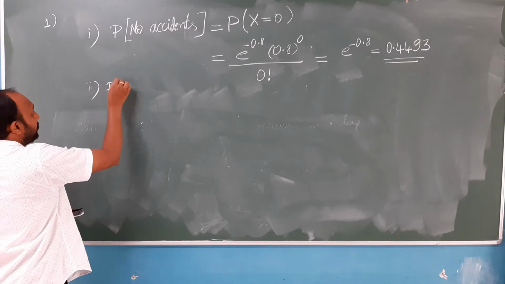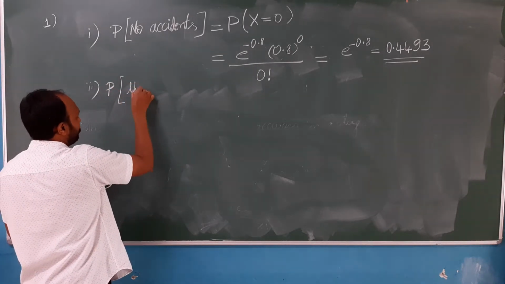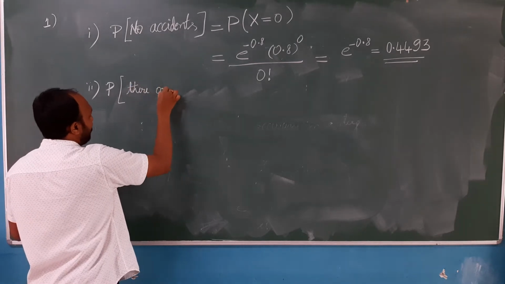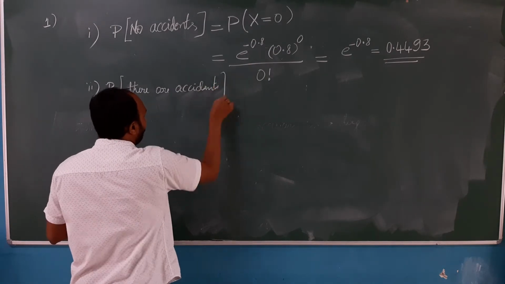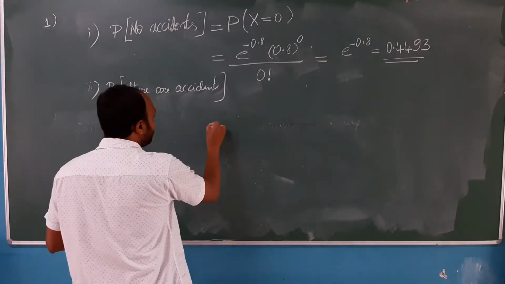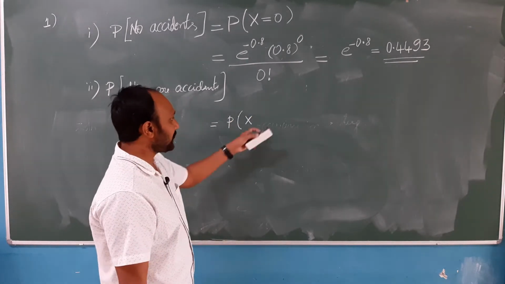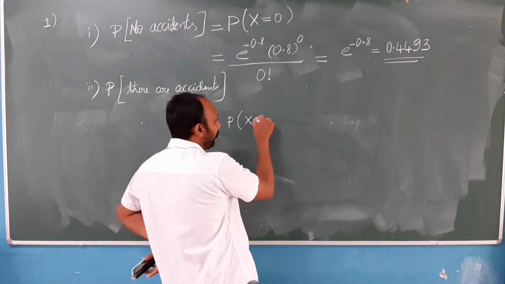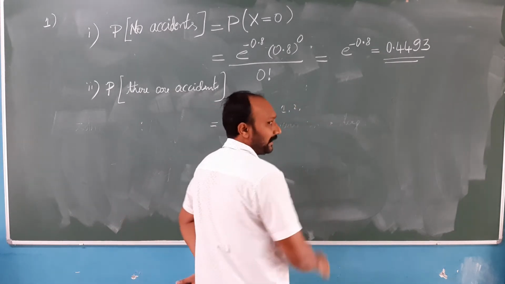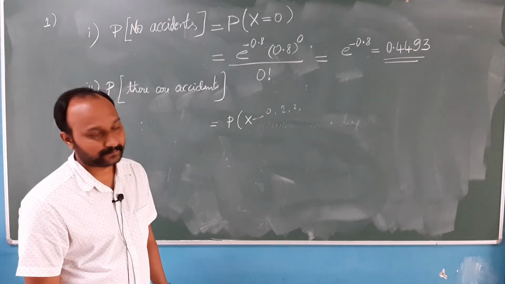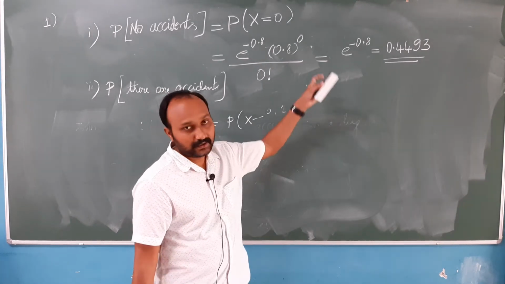We need to find the probability that there are accidents. What does it mean? It means the probability of x, where x can take value 0, 1, 2, 3, 4, it can take any value. Please notice here. So, x can take any value from 0 to infinity.